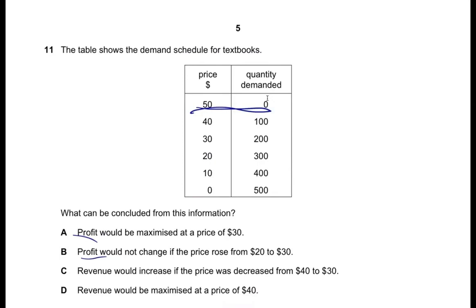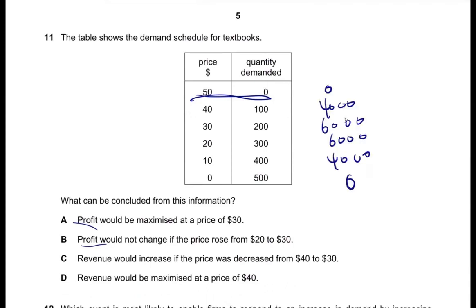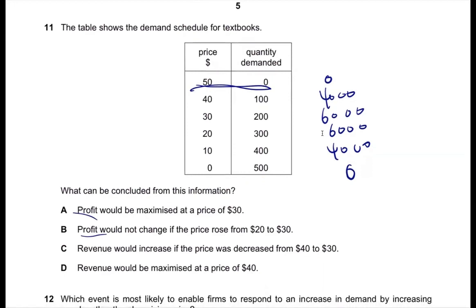So let me just write down total revenues. Then in that sense, for C, revenue would increase if the price decreased from 40 to 30. Oh yeah, it's true, because when price was 40, the total revenue was 4,000, but if it is decreasing, then total revenue will increase. Yes, this is the answer.